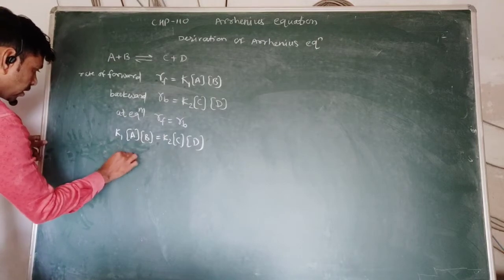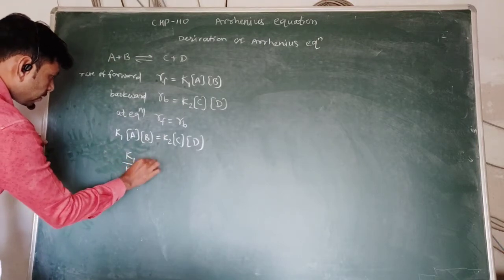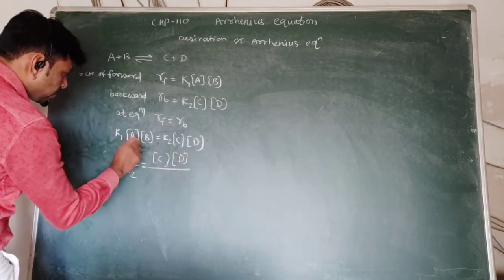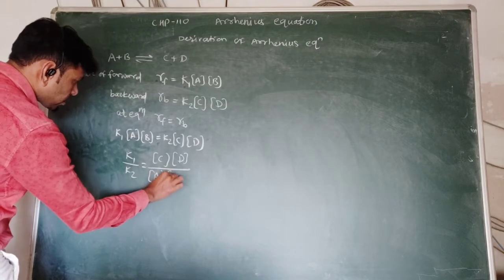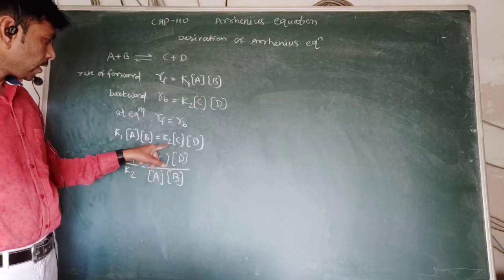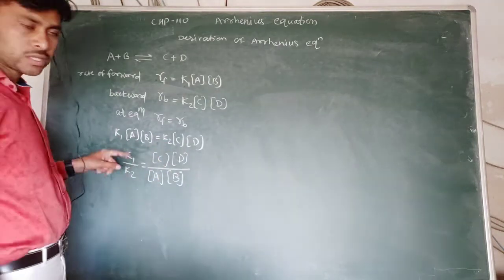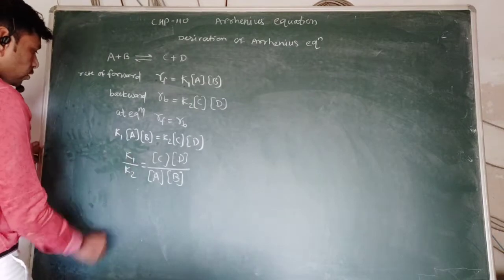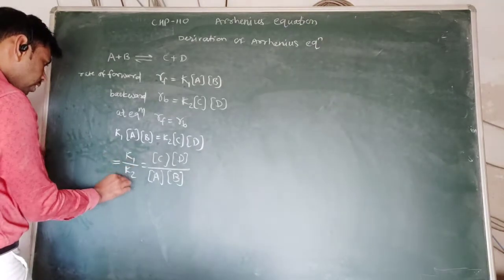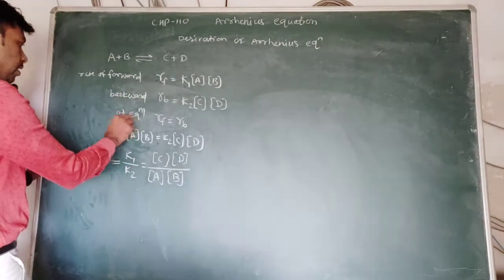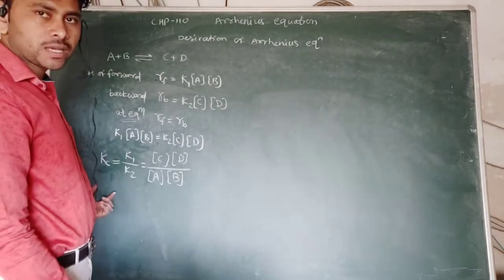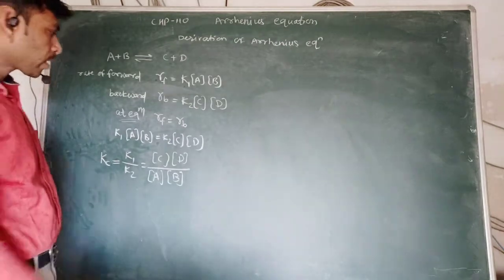So from this, K1 upon K2 equals concentration of C, concentration of D divided by concentration of A into concentration of B. We have taken this term to the right, so it becomes a divisor, and K2 taken here goes into the denominator. So K1 upon K2. K1 is constant, K2 is constant, and the process takes place at equilibrium, so we replace this by another constant, that is the equilibrium constant. So Kc is the equilibrium constant.